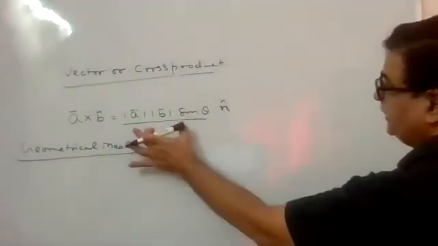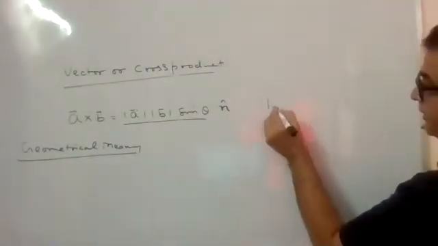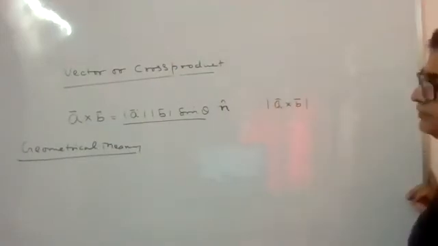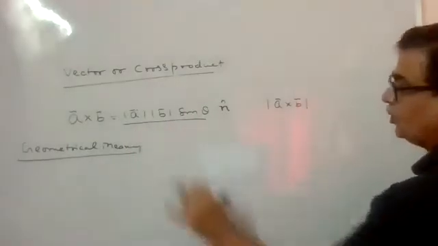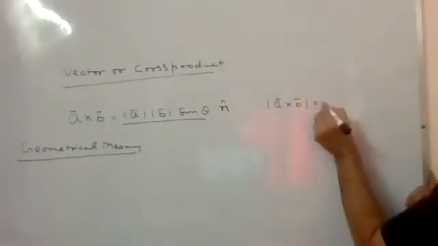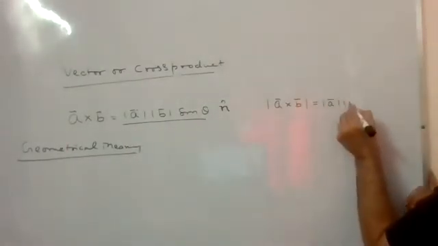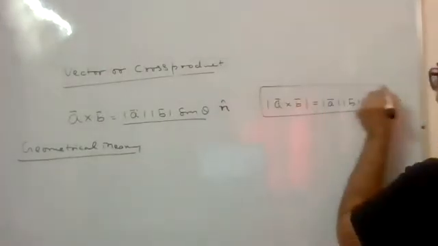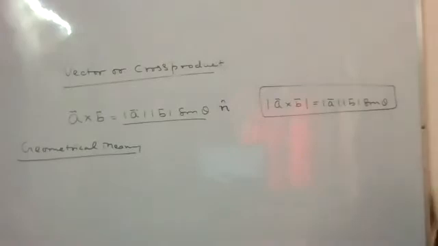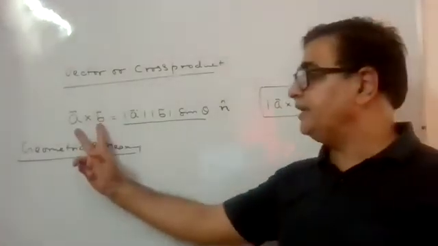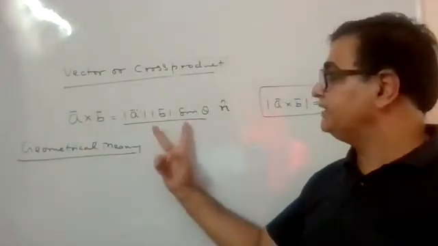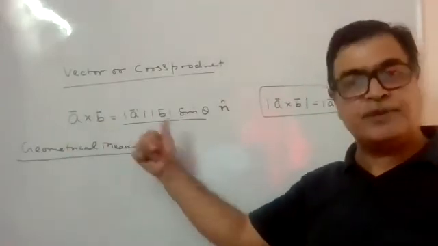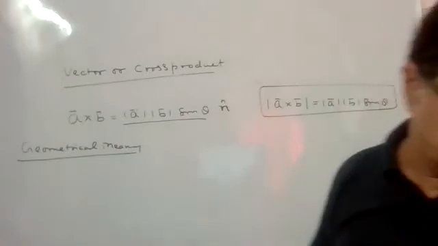Before geometrical meaning, one thing you should note that whenever I say it is magnitude of A cross B, अगर आप magnitude of A cross B चाहते हैं तो then it will come out to be magnitude A magnitude B sin theta. I will not write n cap in that case. If I am saying magnitude only, then we will say AB sin theta. N cap we will not take, but whenever you say A cross B, we should write this complete.